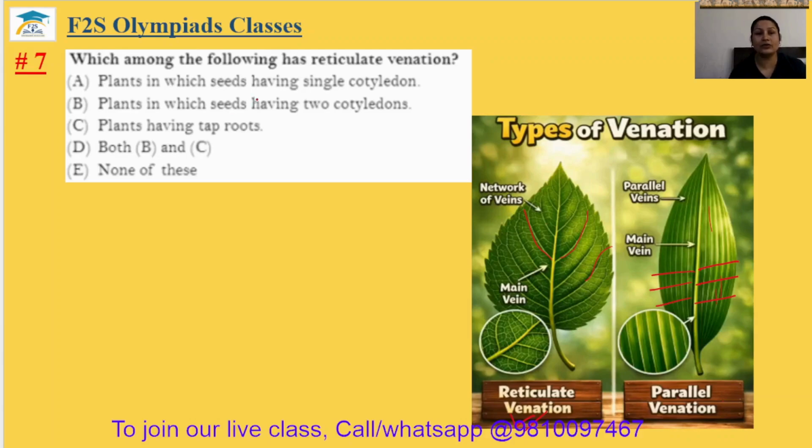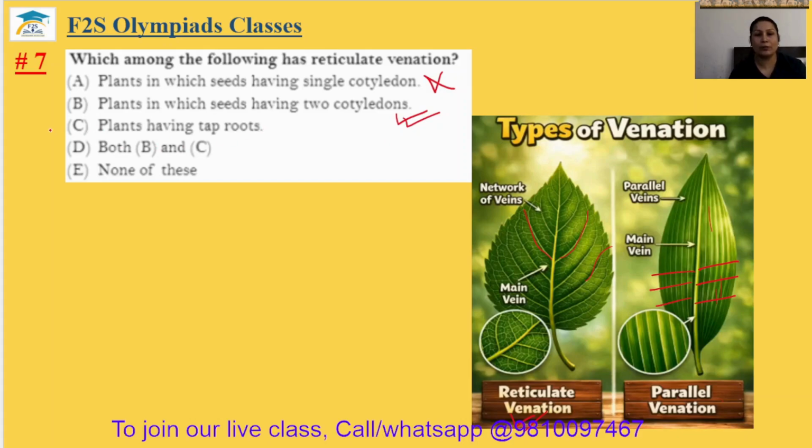Plants in which seeds have two cotyledons? Yes, two cotyledons means you can see the gram seed. If you open the gram seed, it has two parts. These are known as cotyledons. And if you check the maize seeds, the maize seed cannot be divided into two equal parts. So that is your single cotyledon. Plants having tap roots.